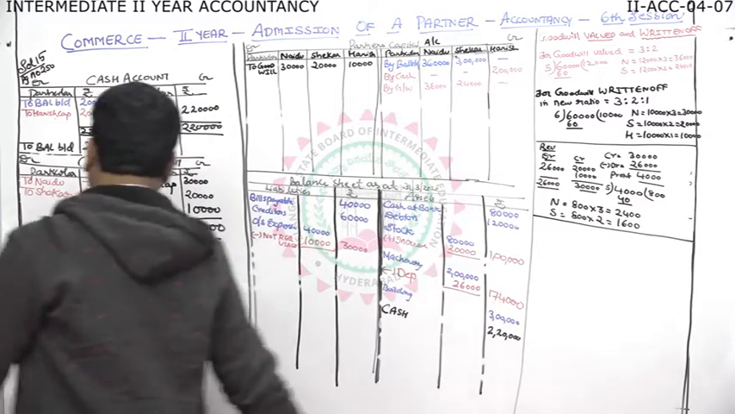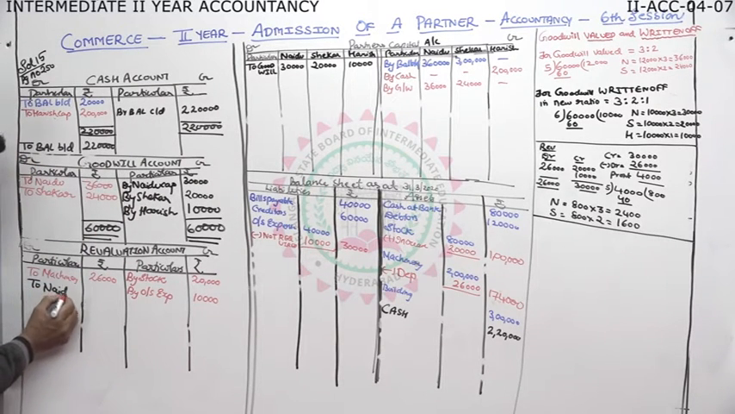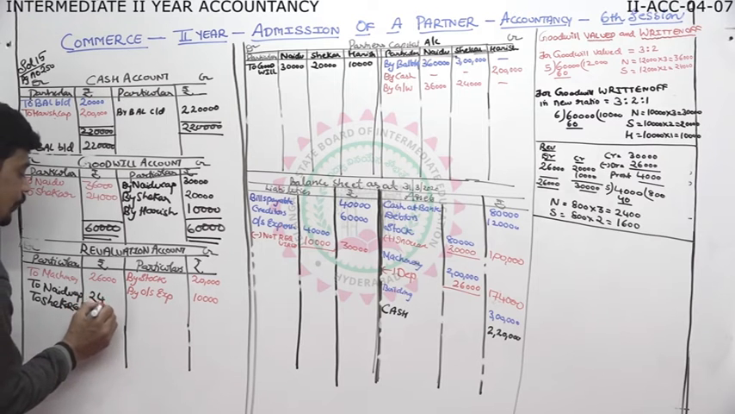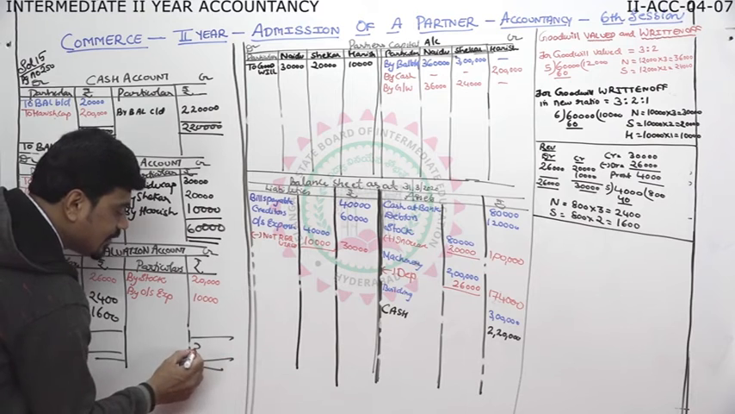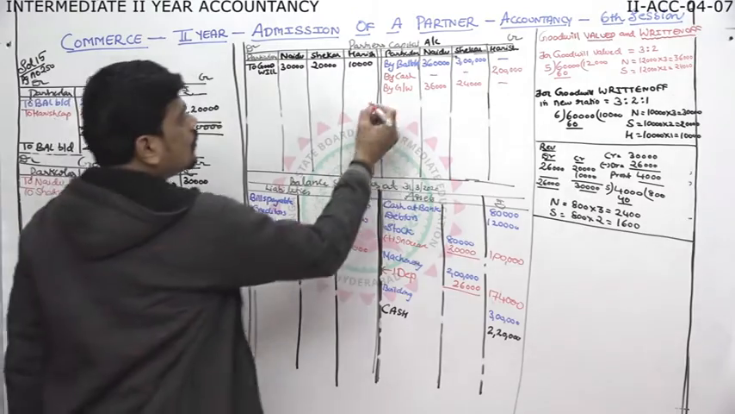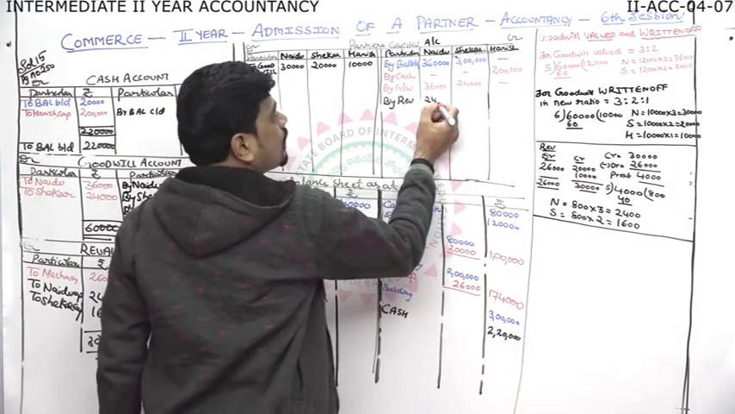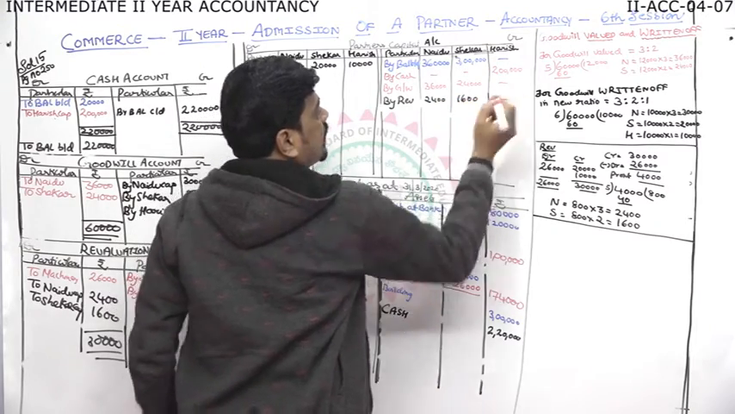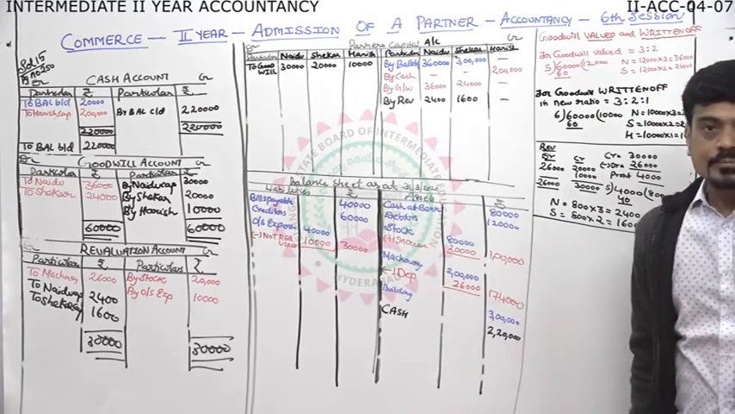Now, we'll go to partners account, debit side and write to Naidu capital, to Shekhar capital. 2,400, 1,600 and the account is closed with 30,000. So, by revaluation account in partners, 2,400, 1,600. Now comes another important focal point of the problem, dear.